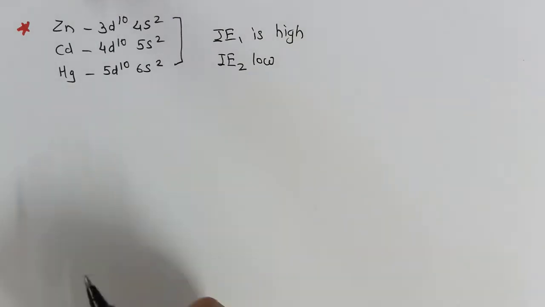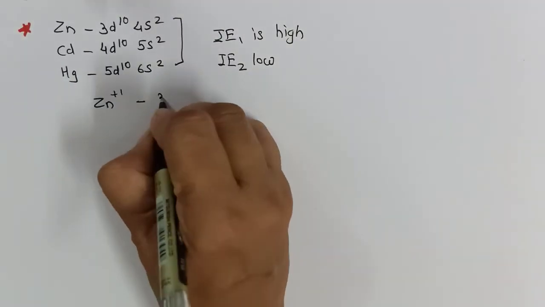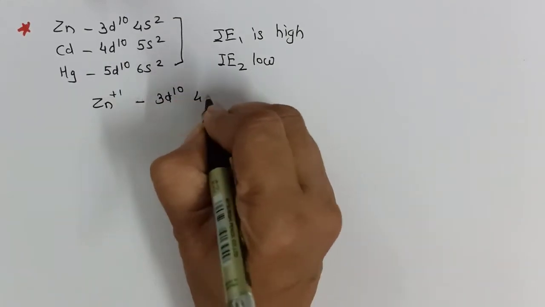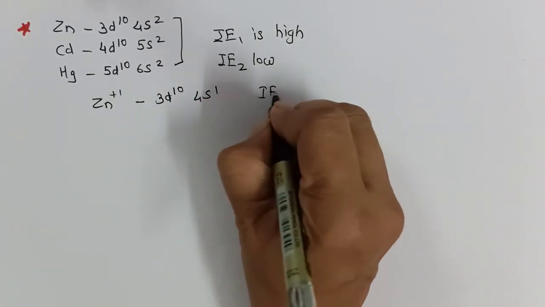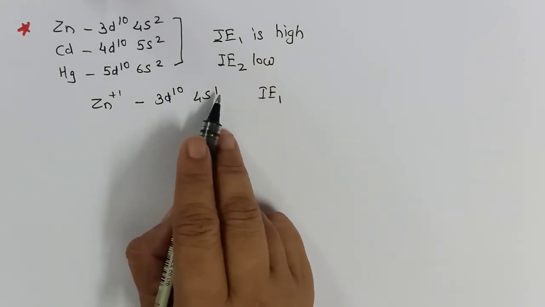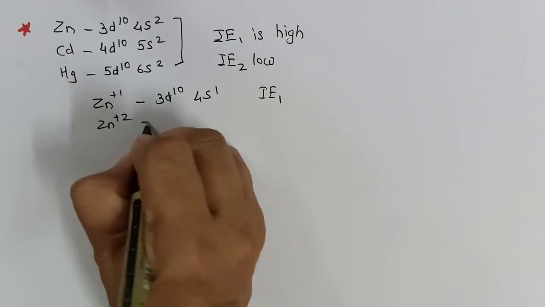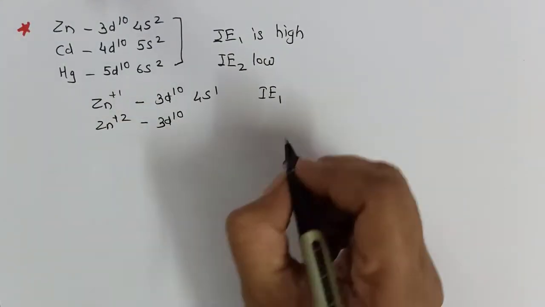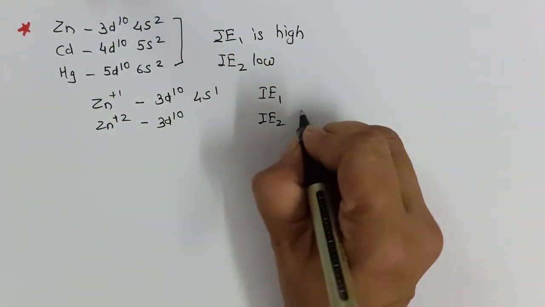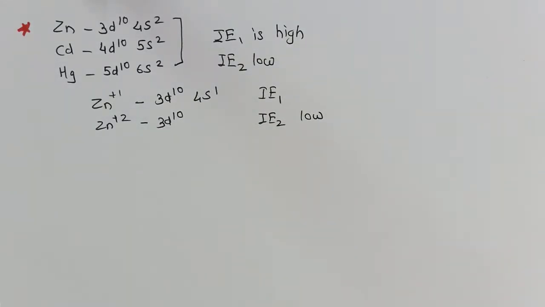Now second ionization enthalpy, why will it be comparatively low? Because when it loses one electron, like zinc in +1 state, it is 3d10 4s1, and this will compare for its IE1. Now only the loss of one electron will give it stable 3d configuration. So zinc in +2, 3d10, and therefore second ionization enthalpy will be low as it gives a stable fully filled configuration.